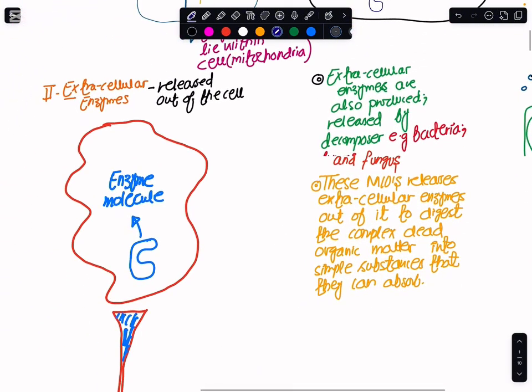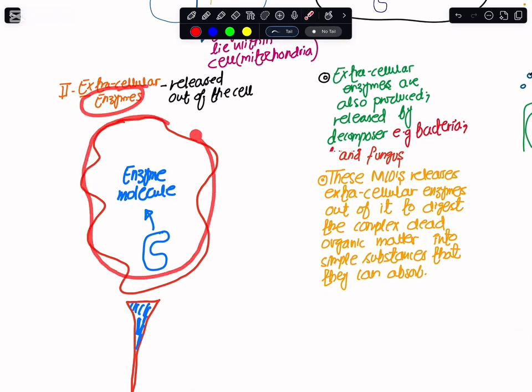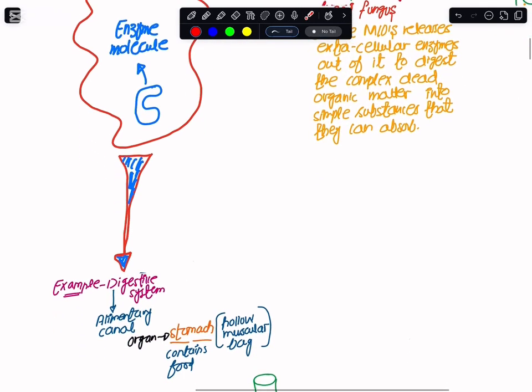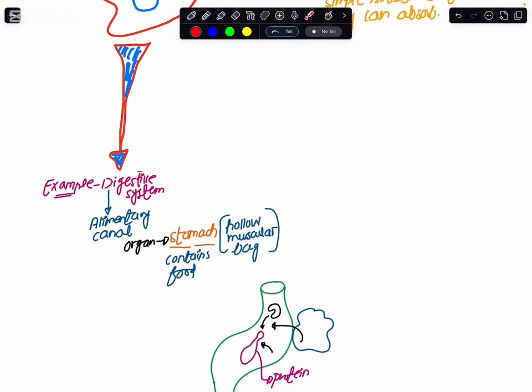Now, the second word was extracellular enzymes. Whenever an enzyme is made within a cell, but the reactant on which the enzyme has to work lies outside of the cell, the enzymes have to be released out. Such enzymes that are released out of the cell are termed extracellular enzymes.